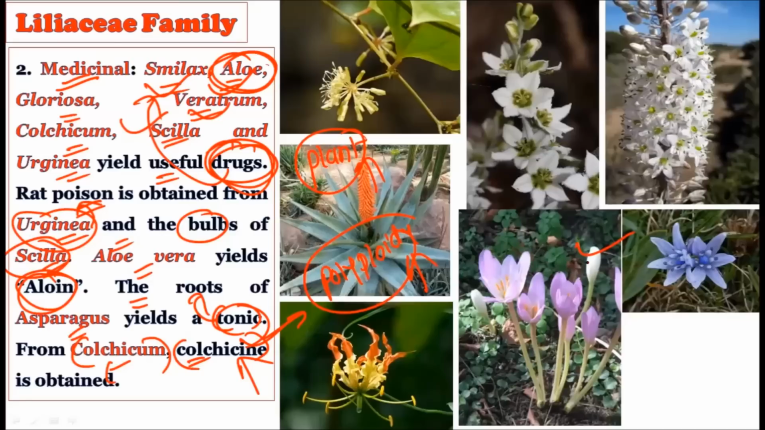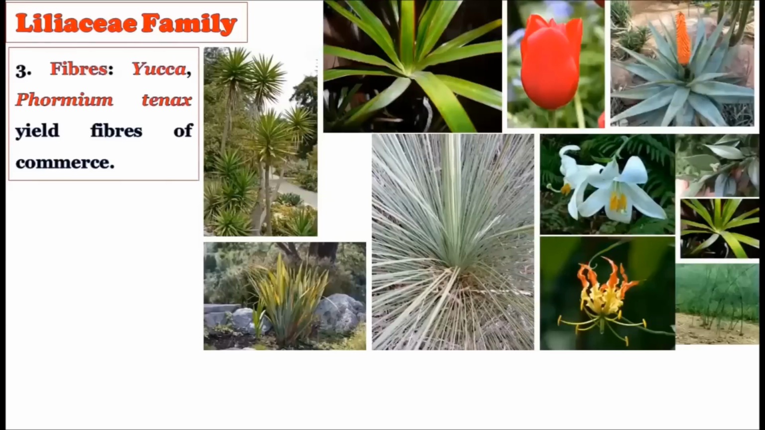You have to remember the genus or the botanical name in order to write down which are useful for drugs, which for rat poison, which as a tonic, and which to extract colchicine. Then the fibers. Fiber yielding plants are also there. For example, the Yucca plant and the Phormium tenax plant, both of these plants yield fiber of commerce. This can literally be sold in the market. So both of these plants are important from the fiber point of view.